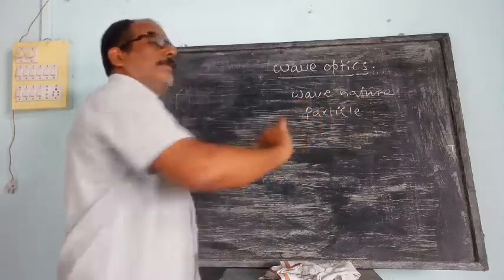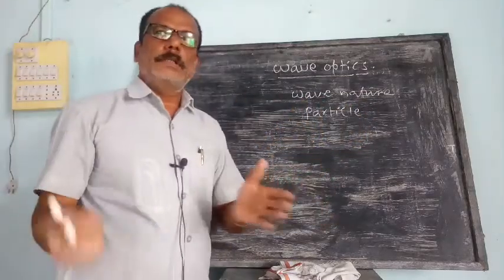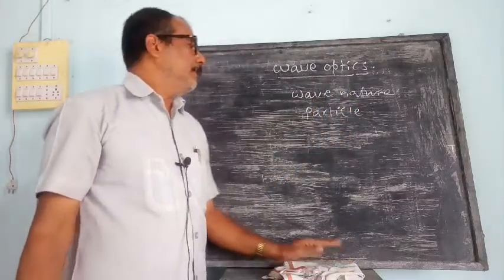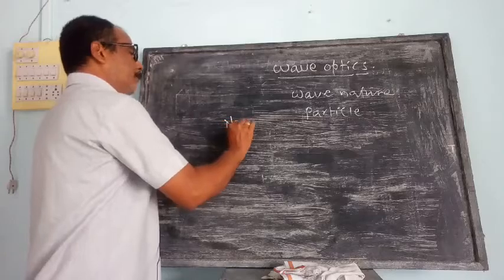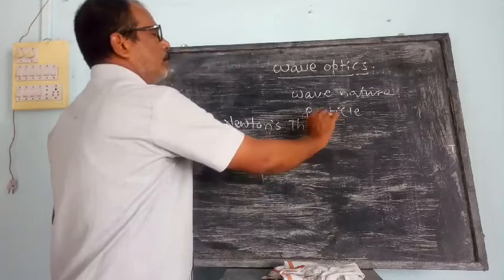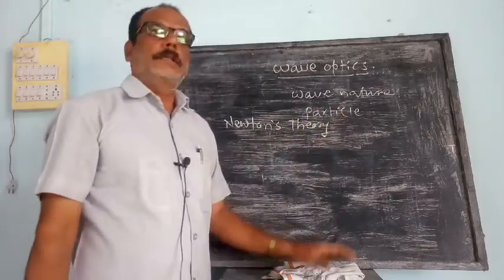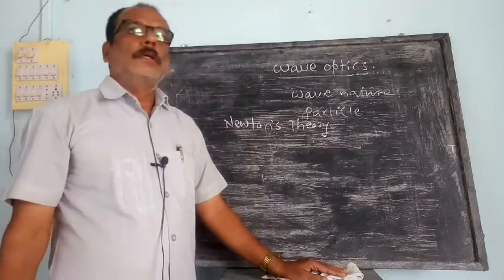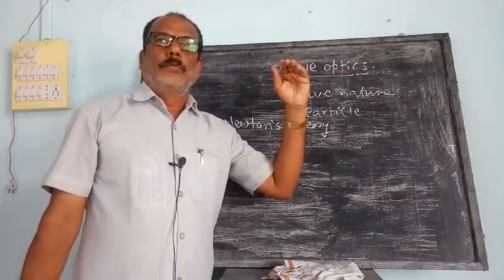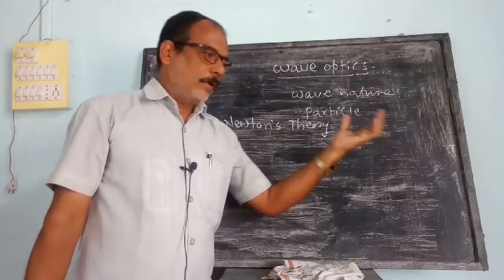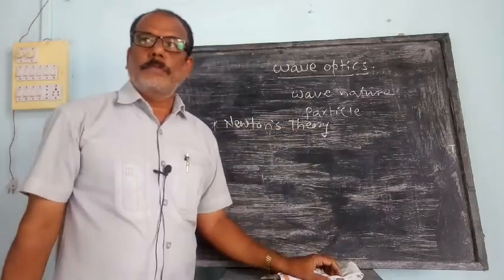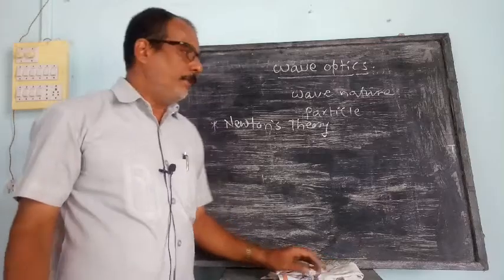Therefore, to explain the particle nature or the propagation of light, some of the scientists gave theories. The main of them is Newton's corpuscular theory. According to Newton, light has particle nature, and Huygens proposed that light has wave nature. We will discuss this wave theory of light proposed by Huygens later on. First, we will discuss Newton's corpuscular theory to explain the propagation of light.